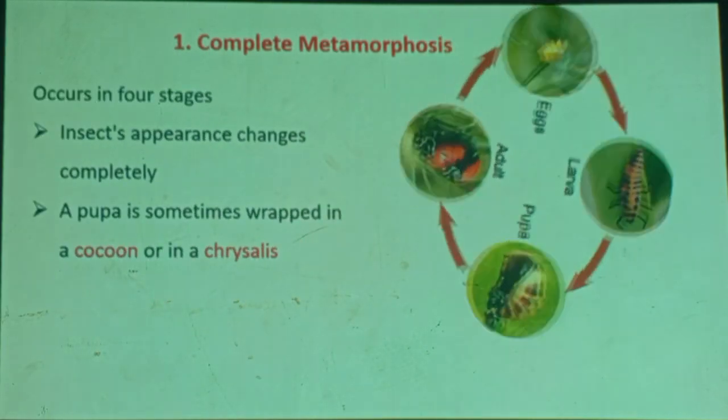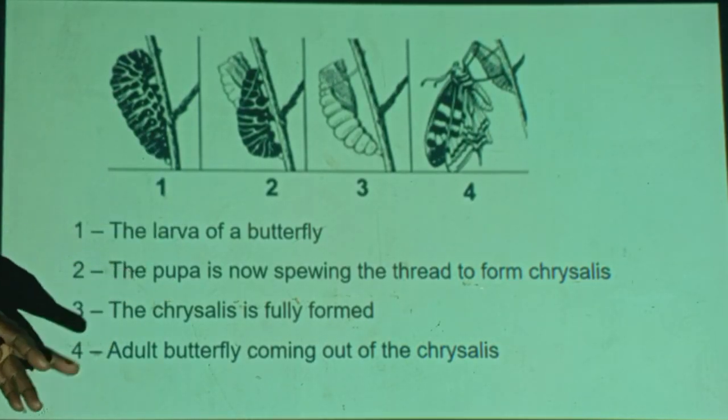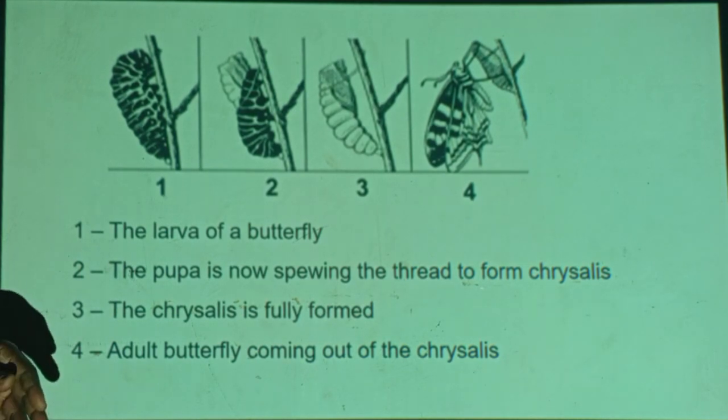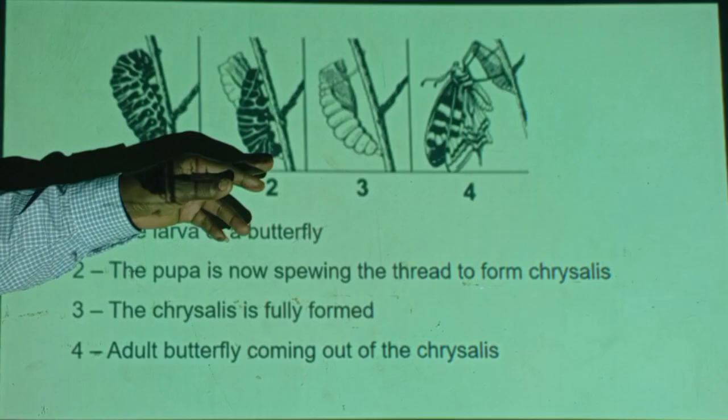Then you can see here, for example, in the process of transformation, the butterfly larva. This is the larva. Number two, the pupa is now spewing the thread to form the chrysalis. It's covering itself.